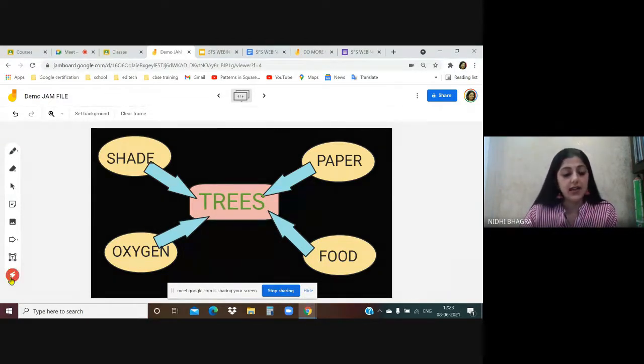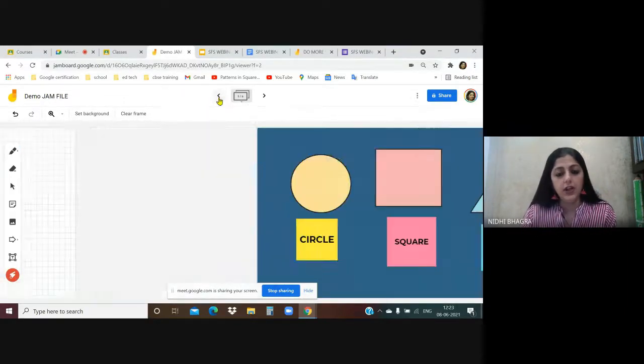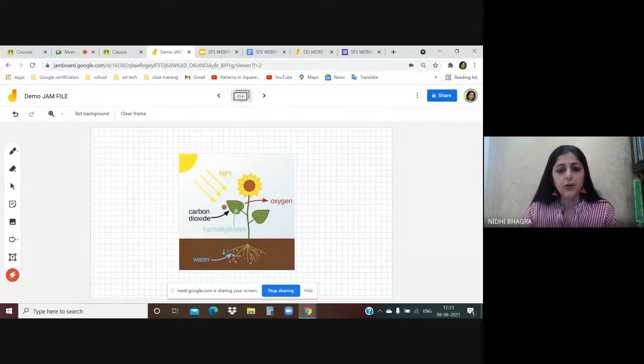Next is the laser tool. With this laser tool, you can point out any specific position on the frame as you are teaching. So you can point out with the laser tool like this. Carbon dioxide comes in, oxygen comes out. This way you can teach the student using this laser tool. And you can point out at a specific position on the frame.